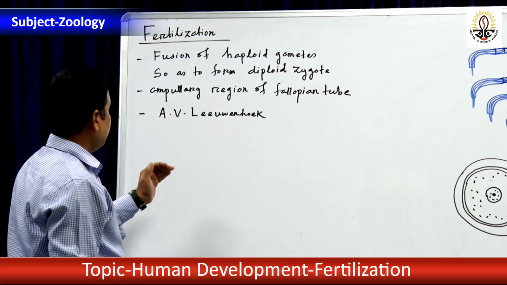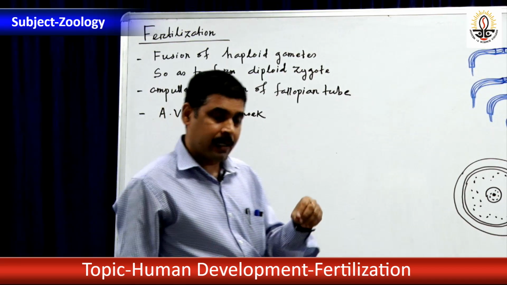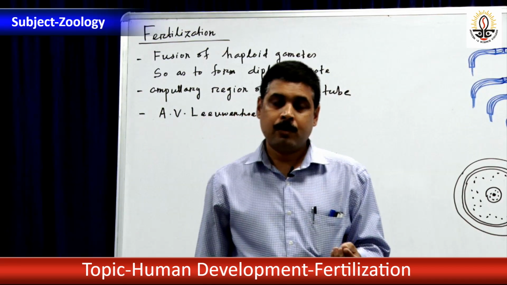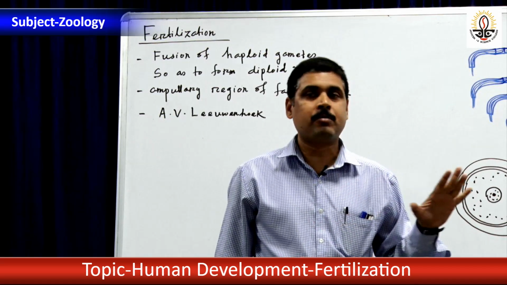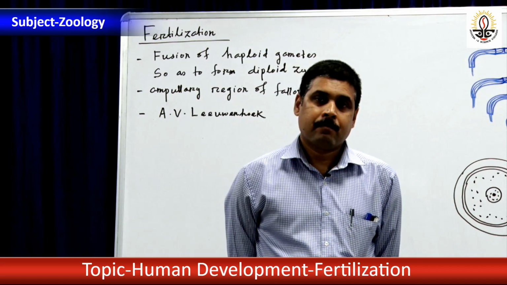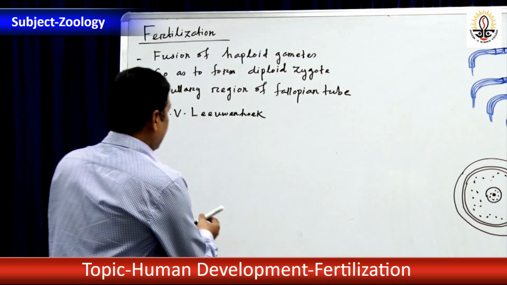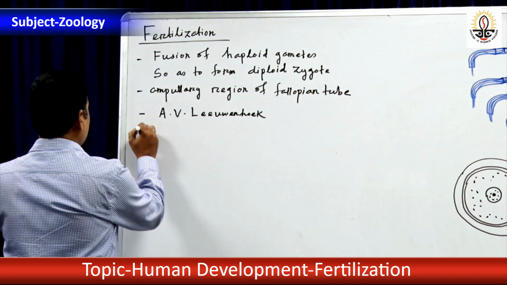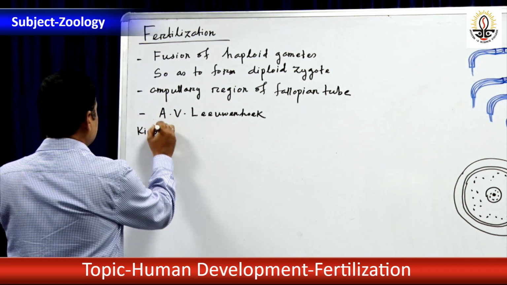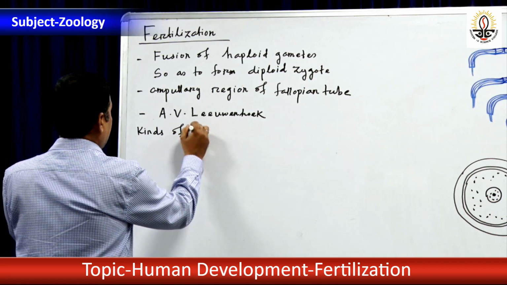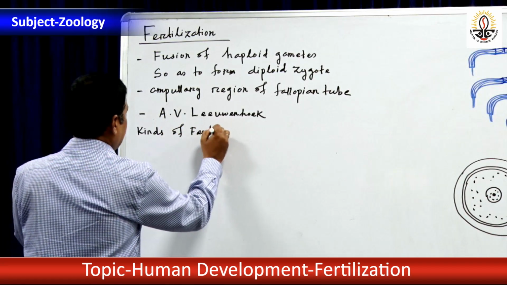Now, before going to the mechanism of fertilization, we have to understand the types of fertilization. We will now study the types or kinds of fertilization.